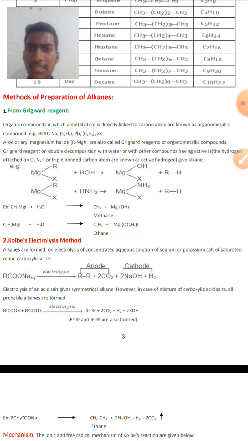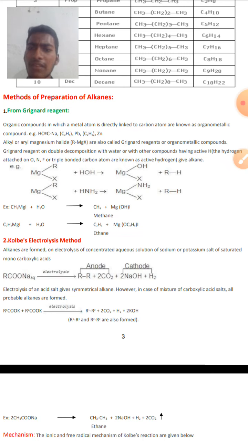Because the valency of zinc is 2. And alkyl or aryl magnesium halide, that is RMgX, is also called Grignard reagent, an organometallic compound. And Grignard reagent on double decomposition reaction with water or any other compound which possesses active hydrogen will give alkanes. What are active hydrogens actually?